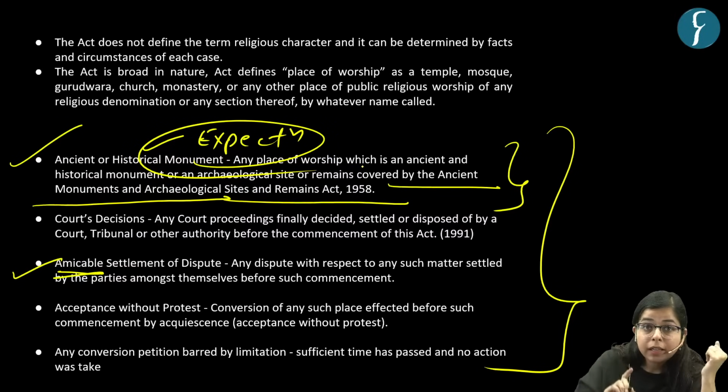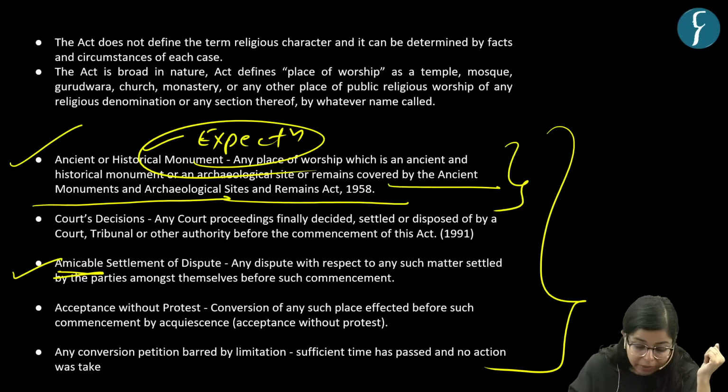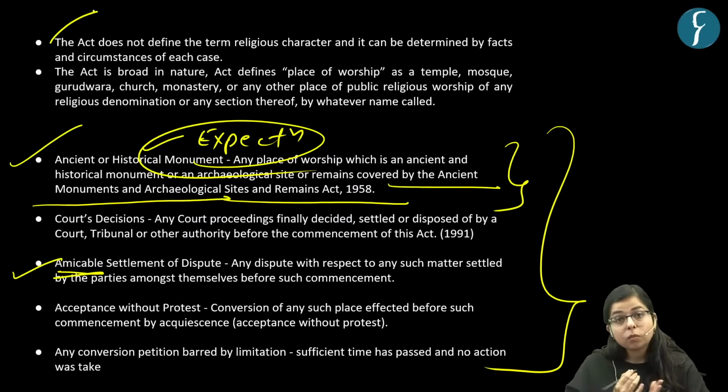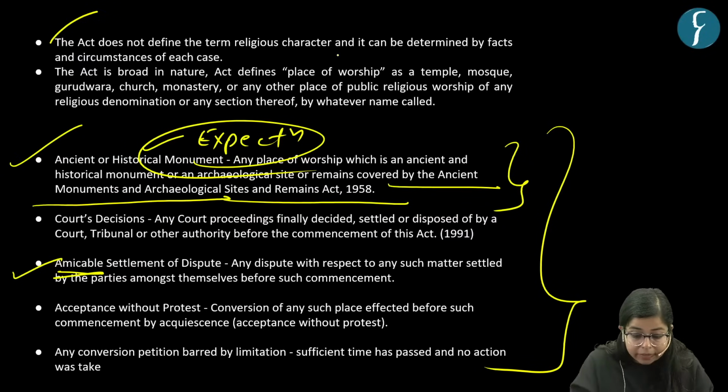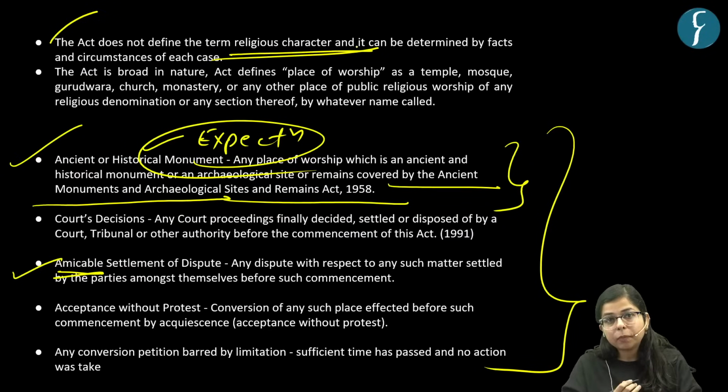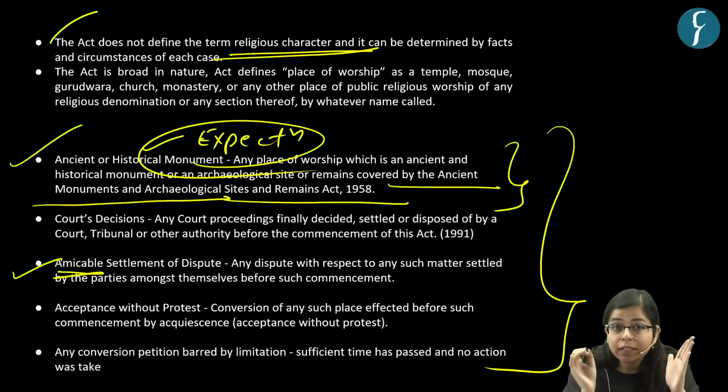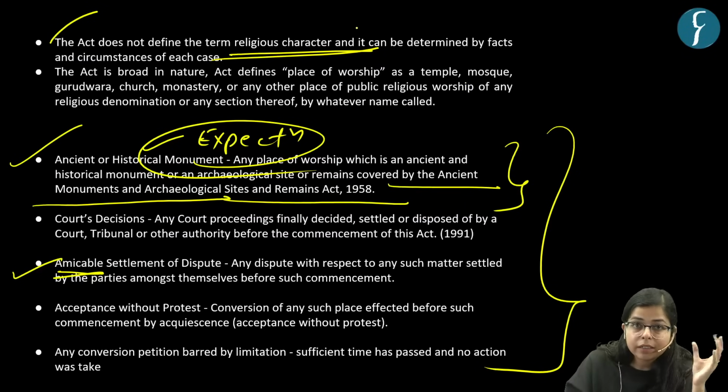Now, an important thing which the High Court also said was that this act is broad in nature, right? This act does not define the term religious character, though it speaks of preservation of religious character; there is not a precise definition under this act.